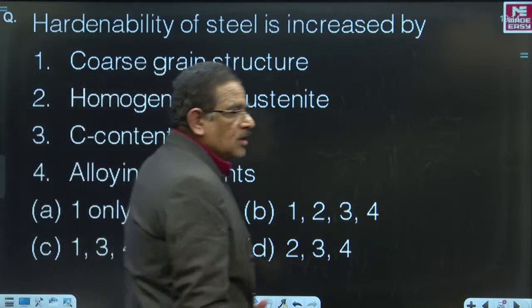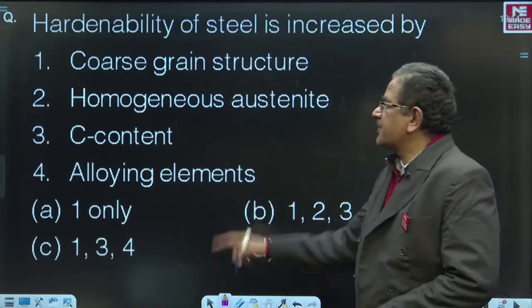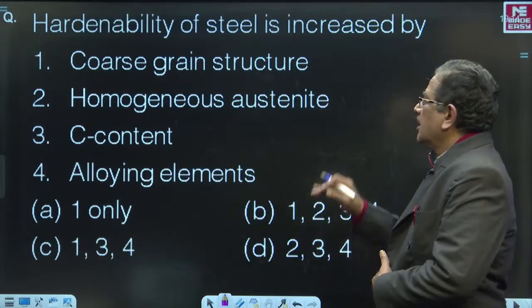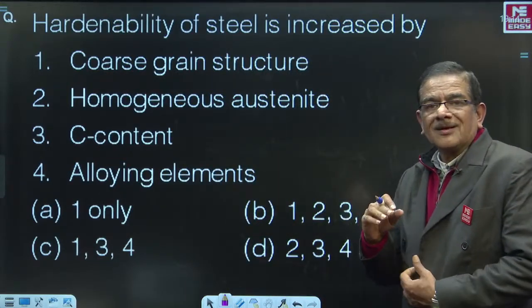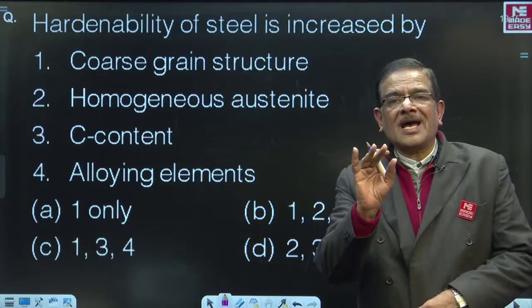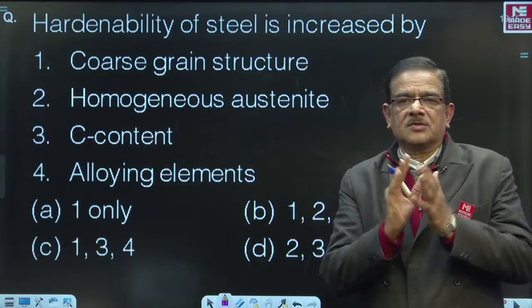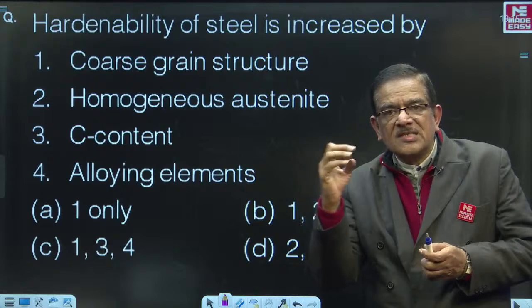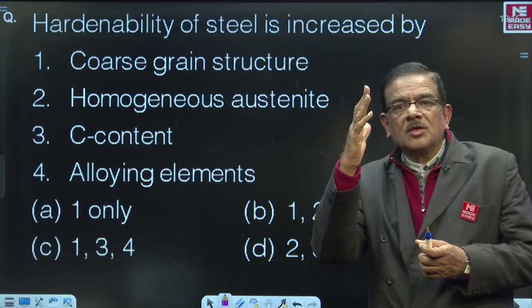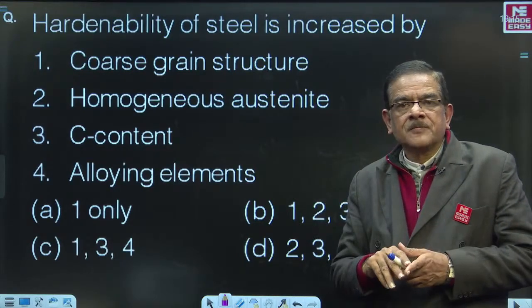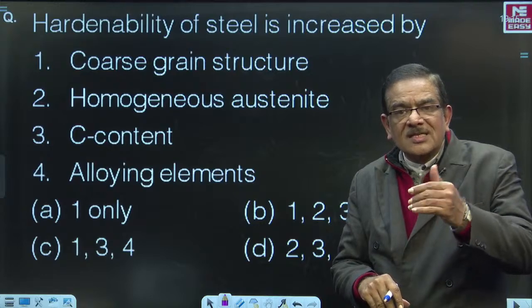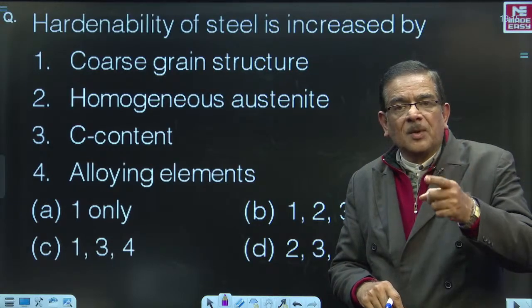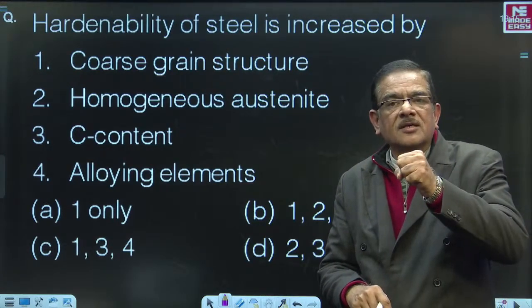Friends, let me give you a word of caution here. For this particular question, fine grain structures have so many grain boundaries. This question is set only to cause confusion to you regarding coarse grain, fine grain. Fine grain structure has several grain boundaries, and grain boundaries will absorb the cooling rate.